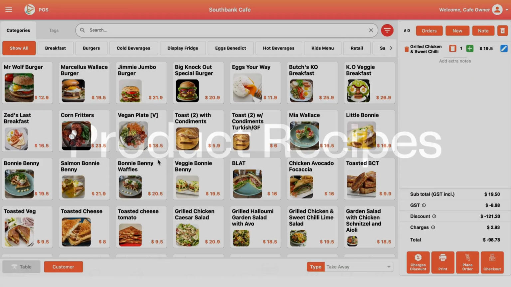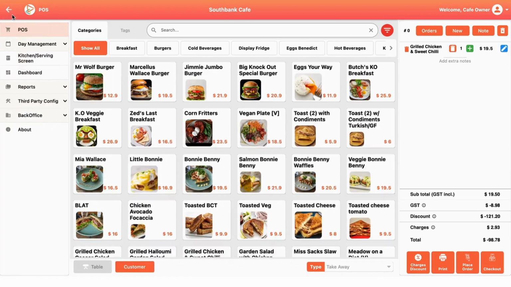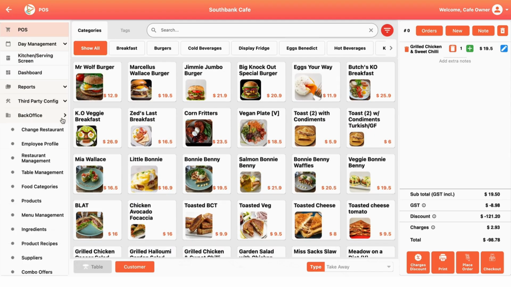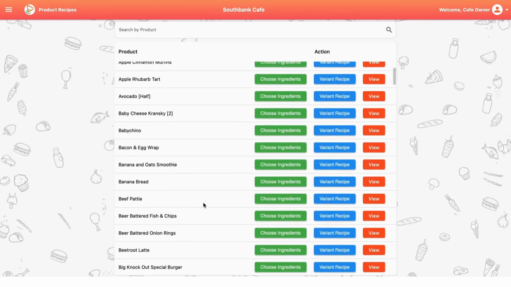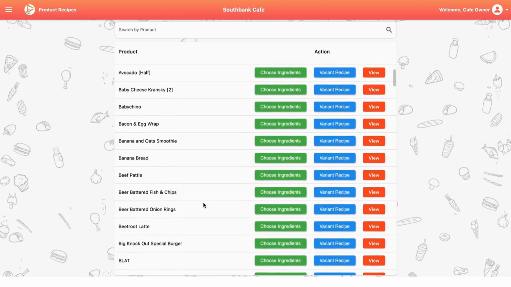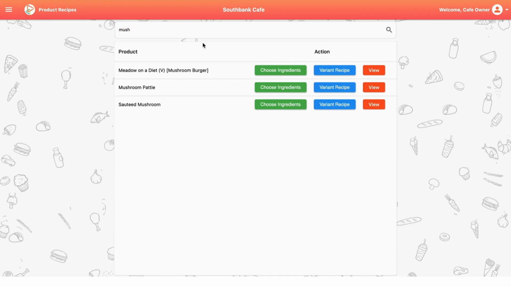Next module is Product Recipes. To access the Product Recipes module, go to the sidebar, click on Back Office, and select Product Recipes. This feature allows you to view and manage detailed information about your product recipes, including the product name, choose ingredients, variant recipes, and a view button. You can use the search filter to quickly locate any specific product recipe. For example, let's check out the mushroom patty recipe.